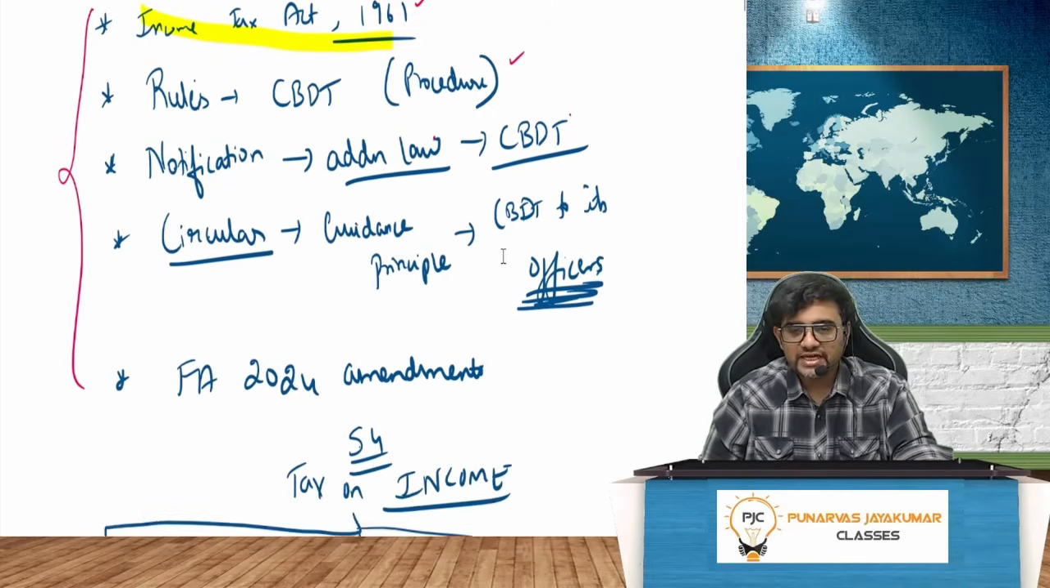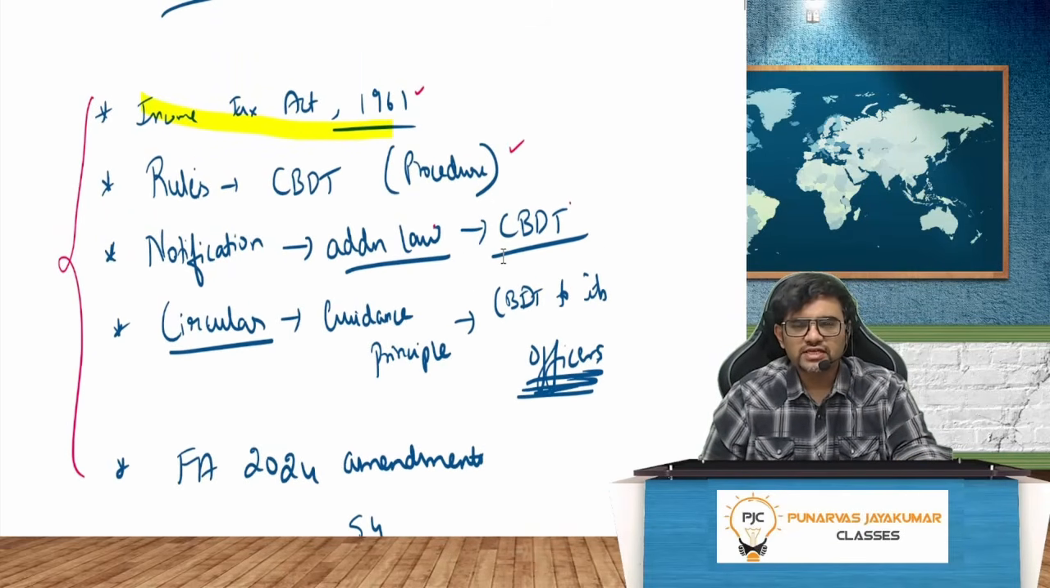So in the Income Tax Act we have rules by the Central Board of Direct Taxes. We have notification. Notification is nothing but an additional law, which is again given by the CBDT. You have circulars. Circulars are guidance principles where CBDT gives clarification to the officers. A circular is like an instruction given by the CBDT to its assessing officers. That's all it is.